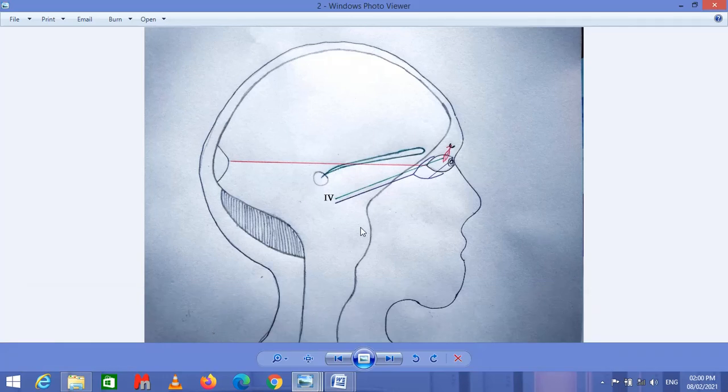In this slide, we can see nerve 4. This is nerve 4. Nerve 4 is called the trochlear nerve. This nerve is supplied to the oblique muscle of the eyeball. The oblique muscle of the eyeball is attached with the trochlea of the eye. That is why this nerve is called the trochlear nerve. So this oblique muscle is responsible for the oblique motion of the eyeball.